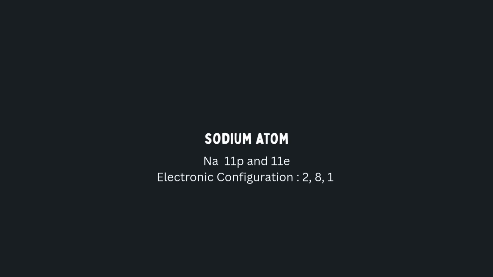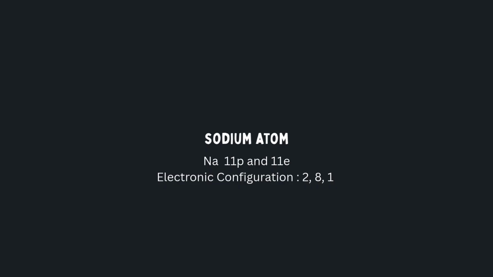That's why you might have seen the sodium atom. It consists of 11 protons and 11 electrons, right? Its configuration is 2, 8, 1. So the outermost orbit has 1 electron, and because it's an alkali metal, it is capable of losing an electron rather than gaining electrons to complete the octet.